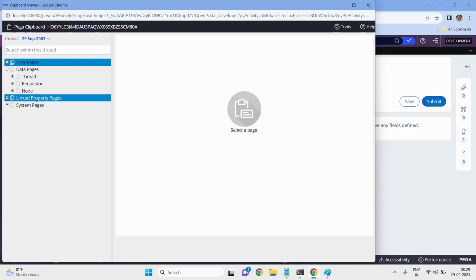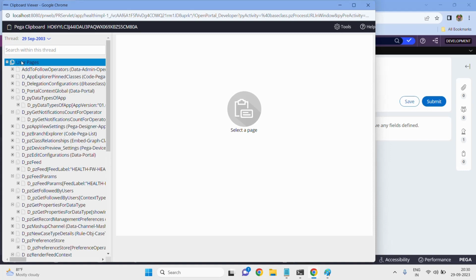And this is a linked property page. This is for system use only. This is also for system use only. These things I will explain in the coming video. Don't worry about that. What are data pages? If I explain the importance of thread, requester, node now, you will get confused, because you don't know the concept yet. After knowing the concept, you will simply understand what I'm saying. Without knowing the concept, you don't get any idea. So for that reason I am talking about user pages only, in the context of user pages.